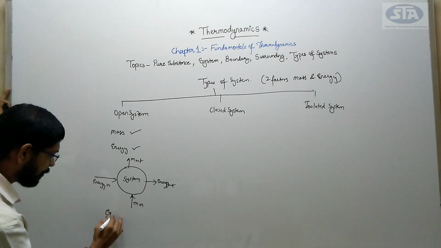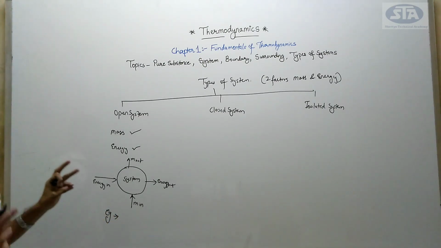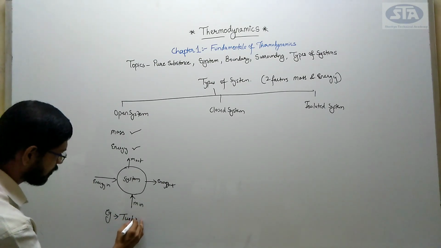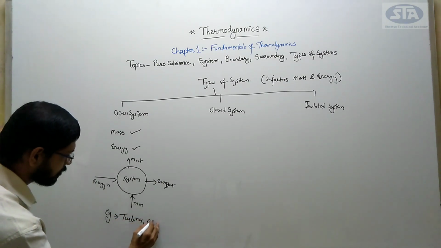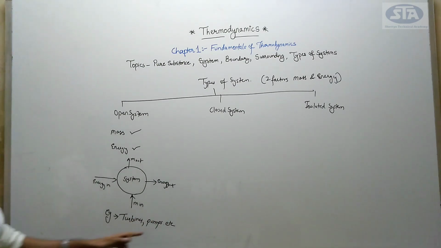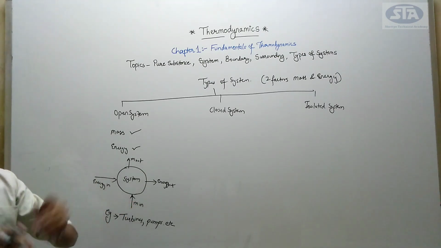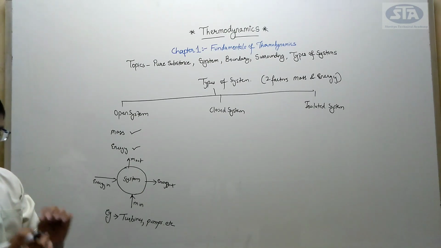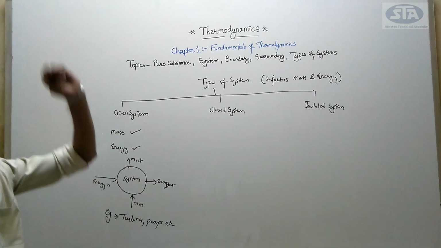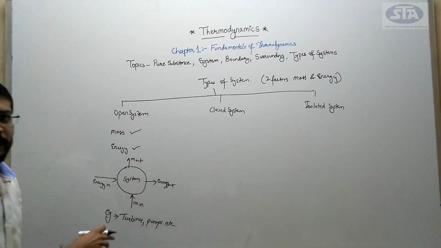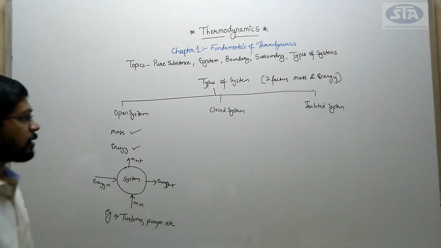Here the examples are all the real life applications, that is turbines, pumps, etc. In pump, you can say the mass, that is water, flows from lower head to high head, and also the energy at the starting point and ending point is different. So we say that this is an example of open system.